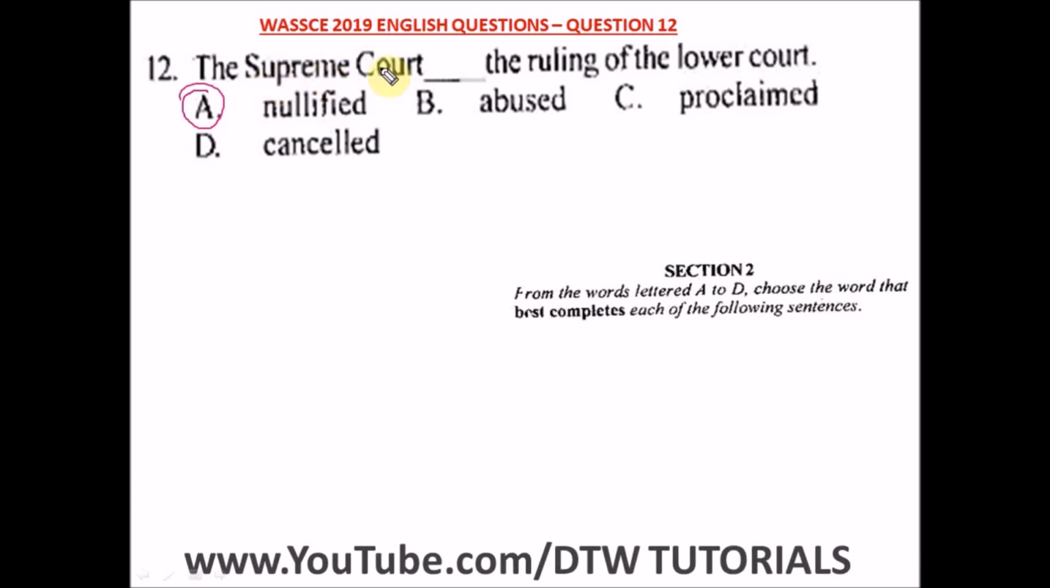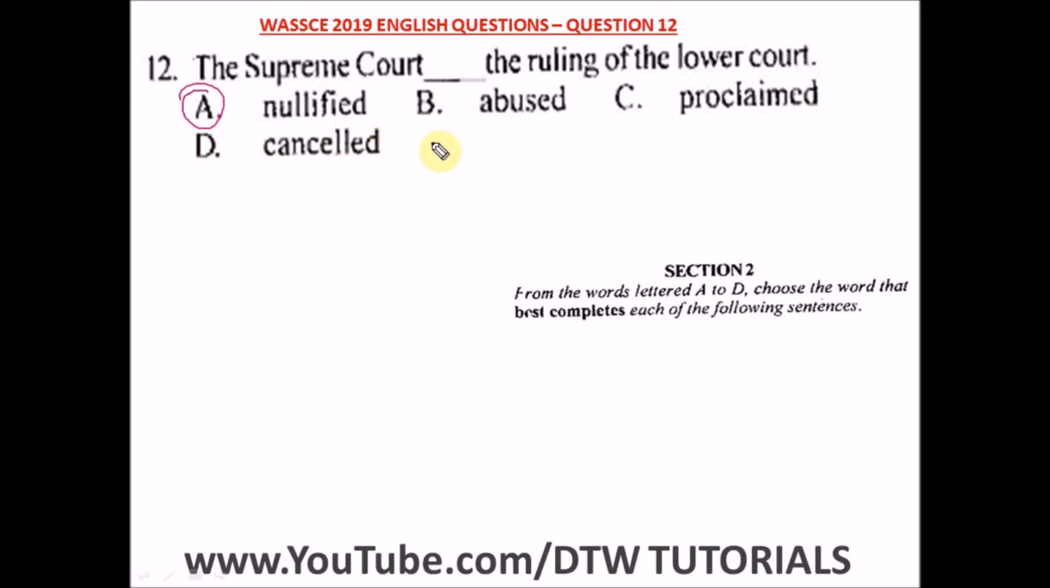Nullified. The Supreme Court nullified the ruling of the lower court. What does nullify mean? Nullify means to make legally null and void the ruling of the lower court. Abuse is to use something in the wrong way. C is proclaim. Proclaim means to announce officially, and D says cancel. Cancel is just to scrap and call off.